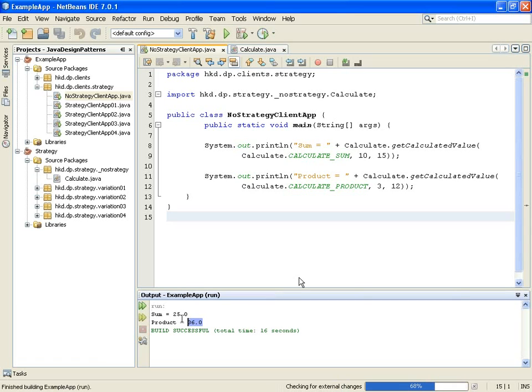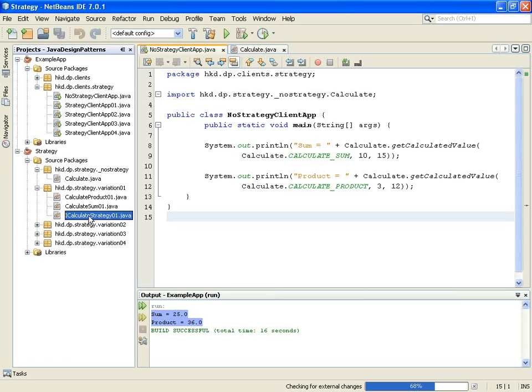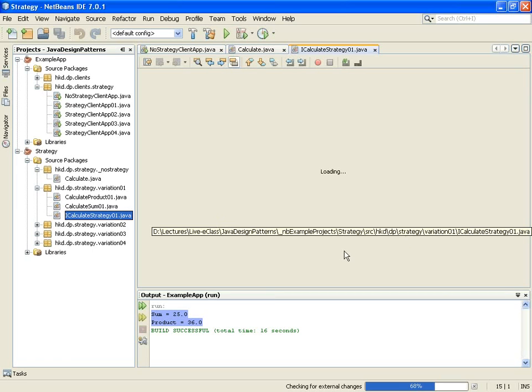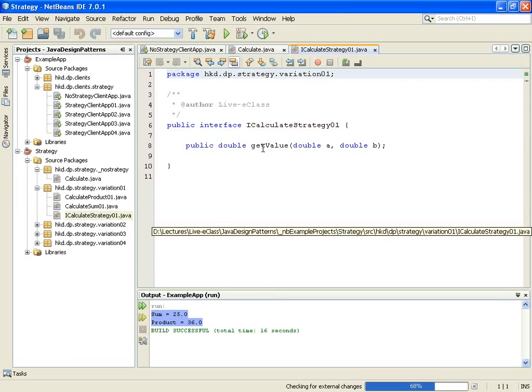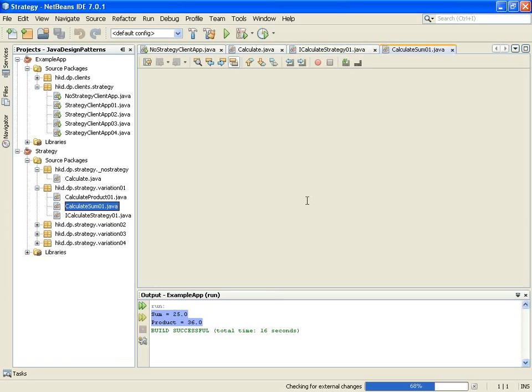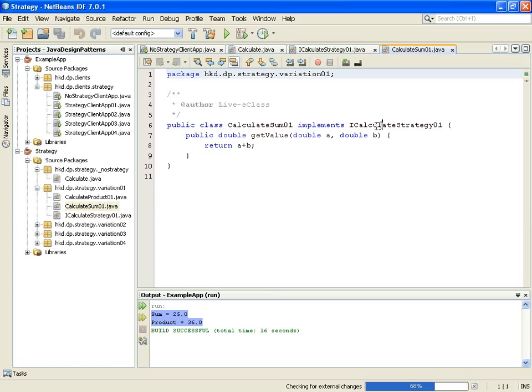So this is the output. Now let's see our strategy 01 implementation. This is our interface, ICalculateStrategy01, where we are having a behavior getValue, and this is our CalculateSum, which is implementing ICalculateStrategy01, and this is the method implementation, the concrete implementation, returning A plus B.